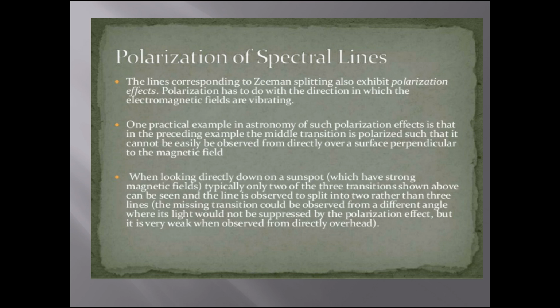When looking directly down on a sunspot, which has a strong magnetic field, typically only 2 of the 3 line transitions shown above can be seen, and the line is observed to split into 2 rather than 3 lines. The missing transition could be observed from different angles, but its light would be suppressed by a polarization effect and is very weak when observed from the direction overhead.